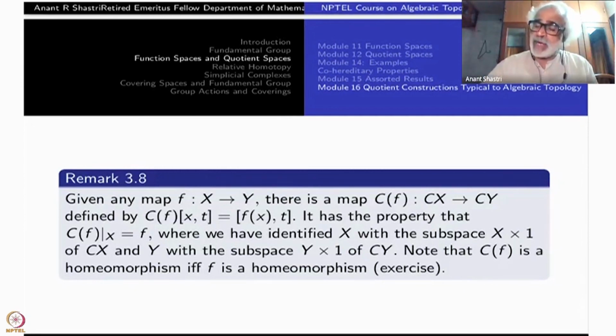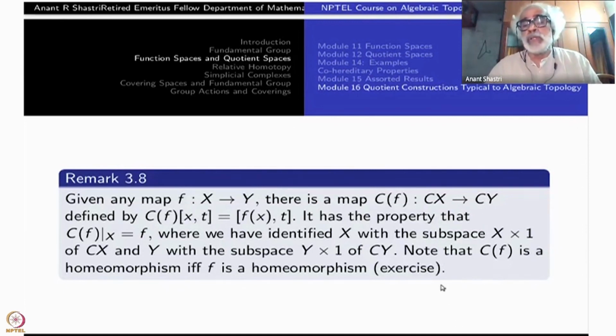So X to Y, you have a map. CX and CY are larger spaces containing X and Y. Then you can think of Cf as an extension of f, an extension for the cone over X and the cone over Y. So this is the picture: X is sitting inside CX, Y is sitting inside CY, namely (x, 1) and (y, 1) here.